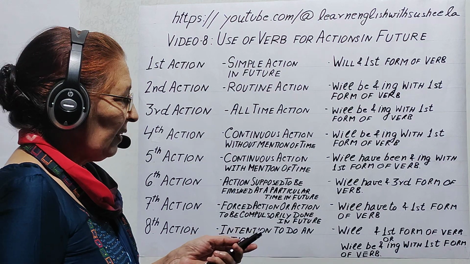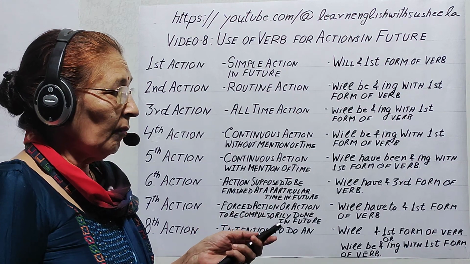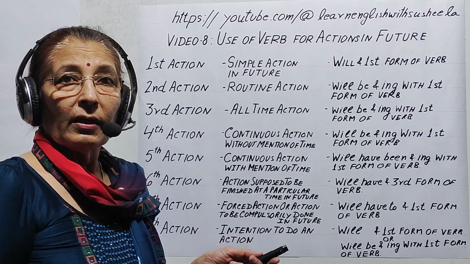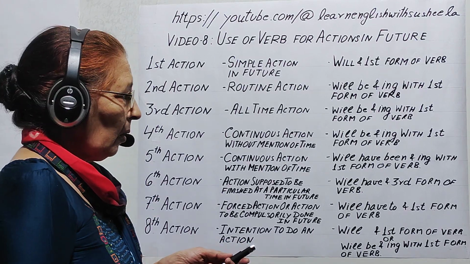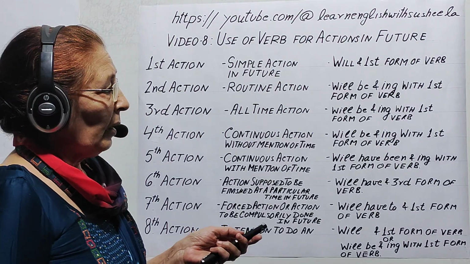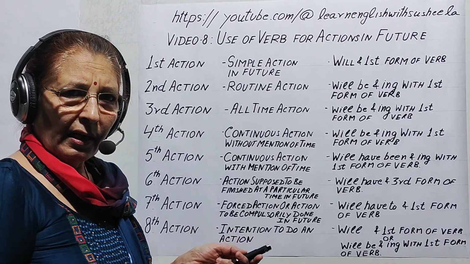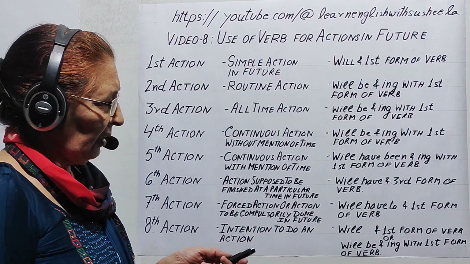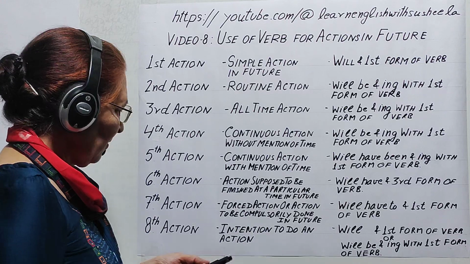So how will we say that? He will have to complete this project by the end of next month, or she will have to type all the letters by the evening. So that compulsion is there or that planning is there.